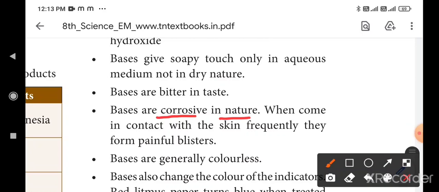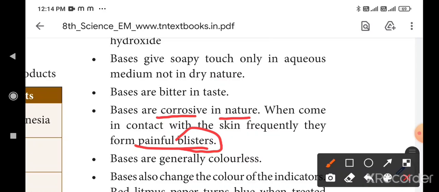When they come in contact with the skin, frequently they form painful blisters. Some soaps cause injury in the hand. Okay, blisters means koppalangal. Okay va, some soaps do not suit everyone. While washing, if their skin is very sensitive, blisters will form, it will form as koppalam. So it is very painful. It is corrosive in nature.